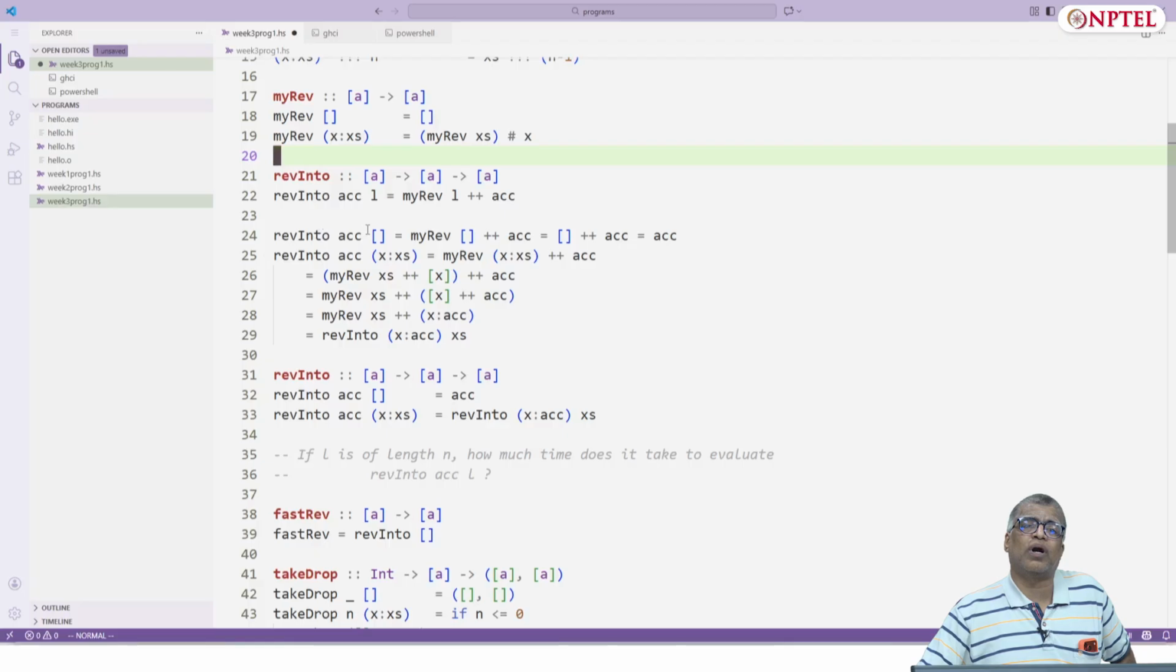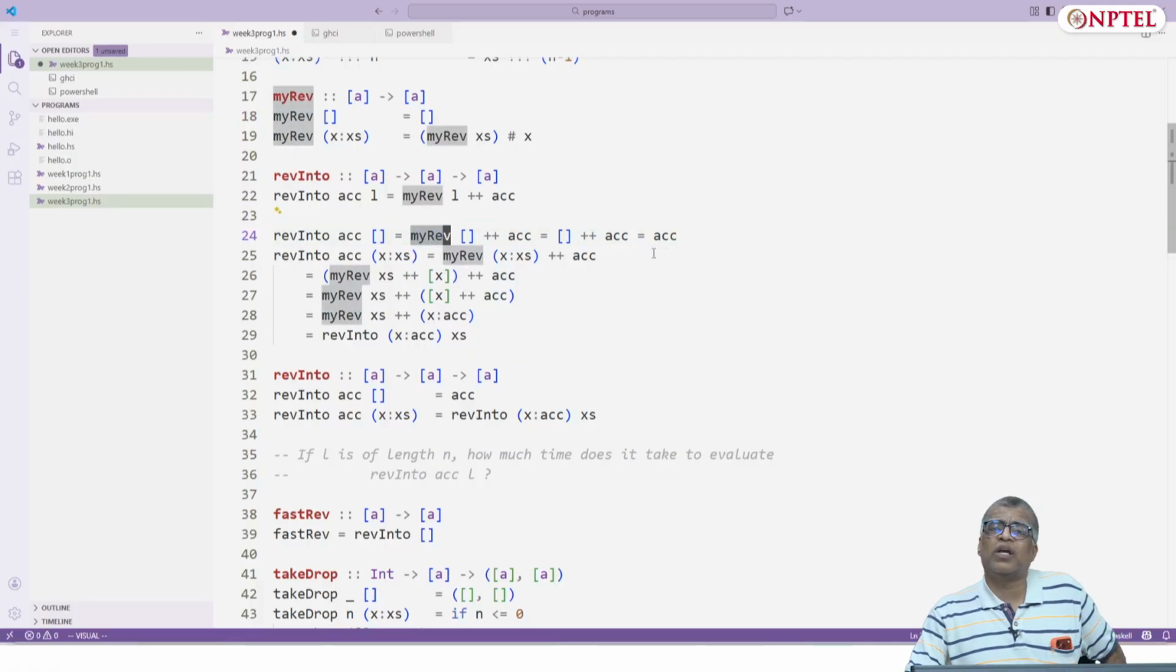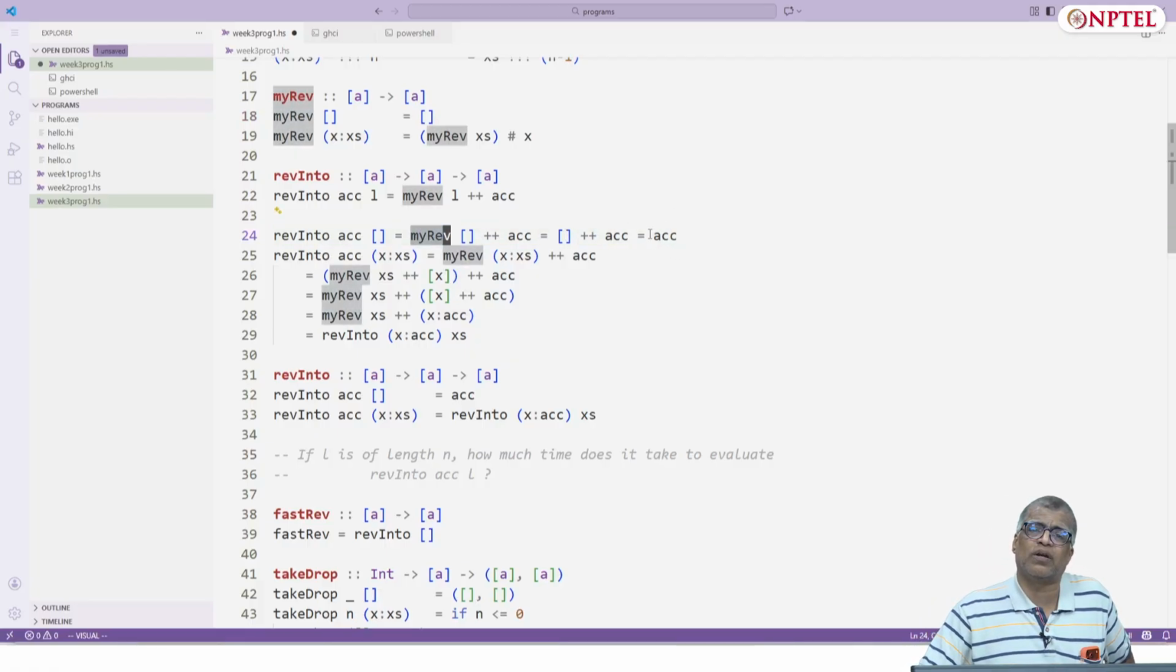Reverse into accumulator of empty list is nothing but, just expand the definition, my reverse of empty list plus plus accumulator. But my reverse of empty list is empty list, as given by this line. So instead of my reverse of empty list here, you can just use empty list. But empty list plus plus accumulator is just accumulator. So now you have one line in the definition of reverse into, and this is a direct definition without